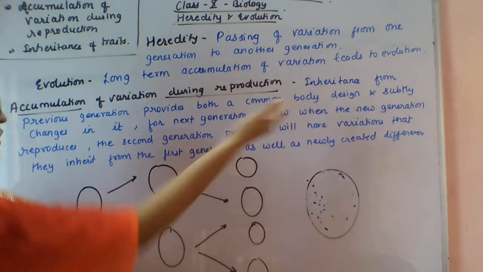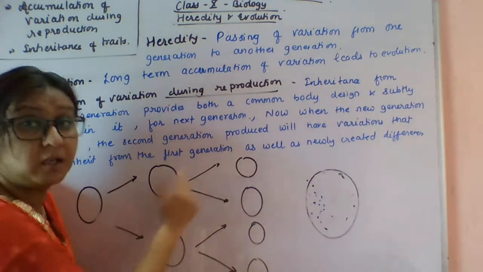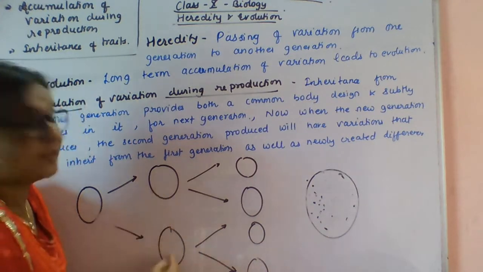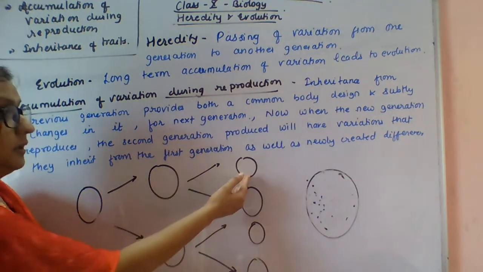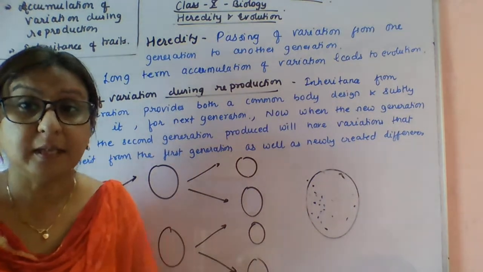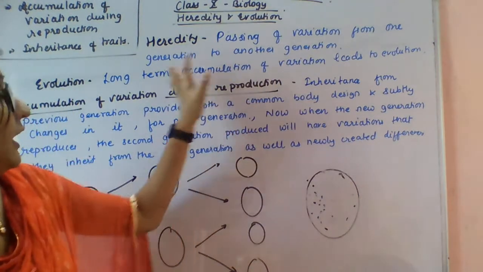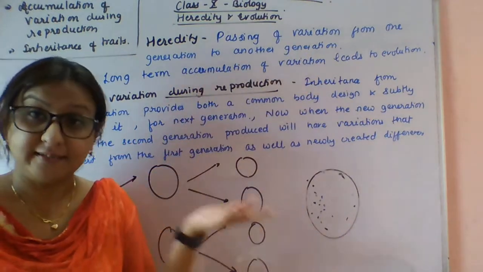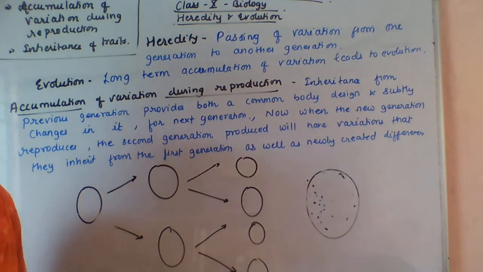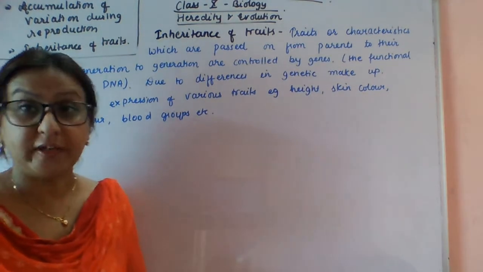When a new generation reproduces, the second generation will have the variations that they inherit from the first generation. Definitely these generations have the differences that the earlier generation had, as well as newly created differences. So variation takes place in subsequent generations, and the minor differences will be there, and if the accumulation of variation happens, then it leads to evolution. Next, we will study the inheritance of traits.